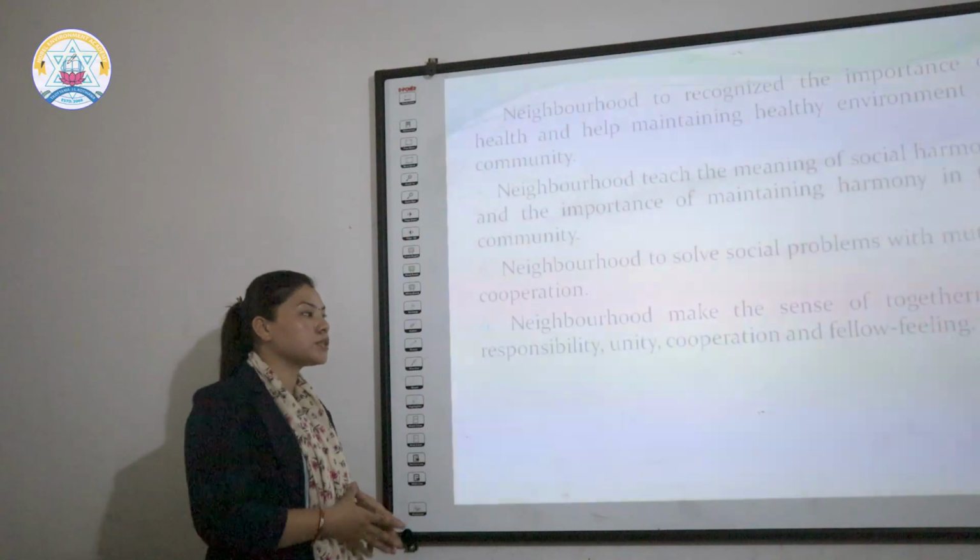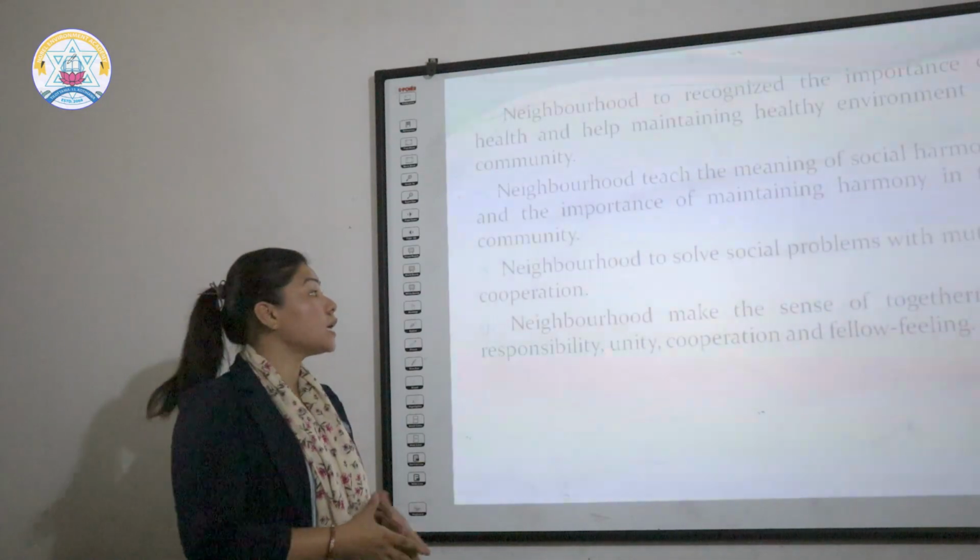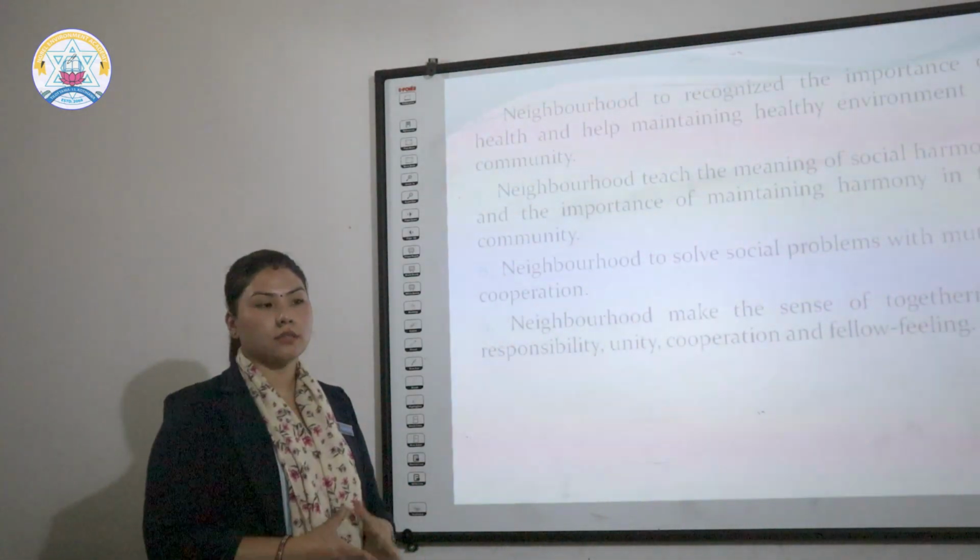The sense of neighborhood creates a community that must be good, healthy and very harmonious.